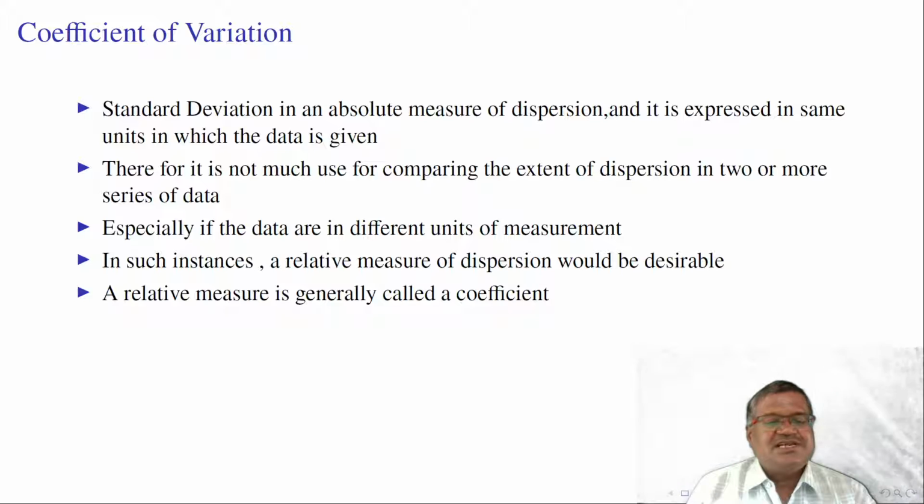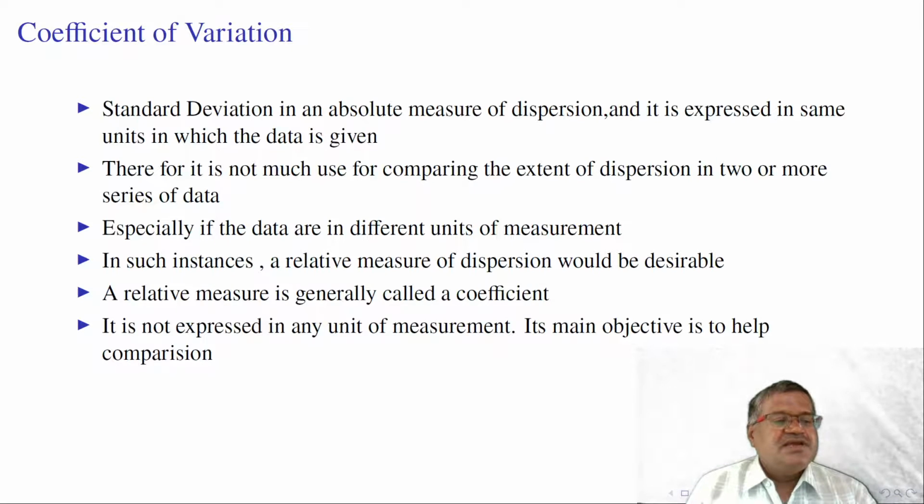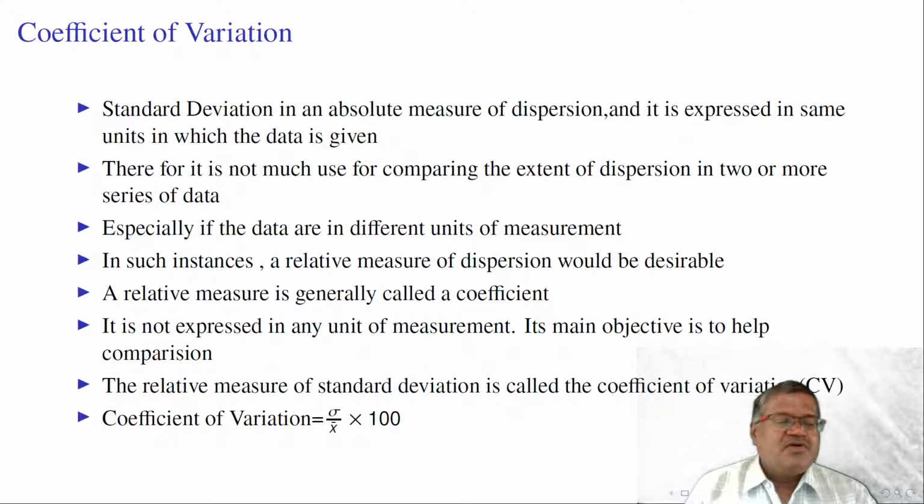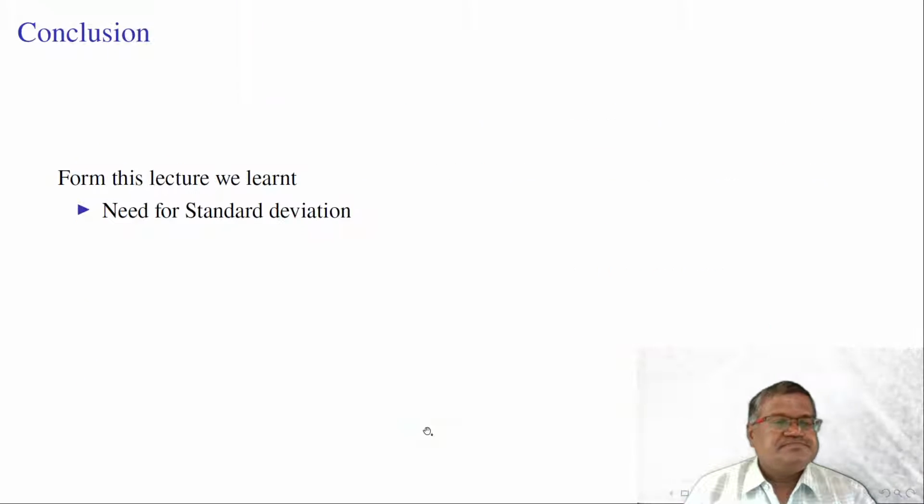A relative measure is generally called coefficient. It is not expressed in any unit of measurement, and its main objective is to help the comparison. The relative measure of standard deviation is called coefficient of variation. Coefficient of variation is given by sigma by x bar into 100.